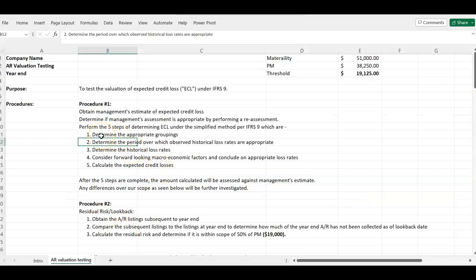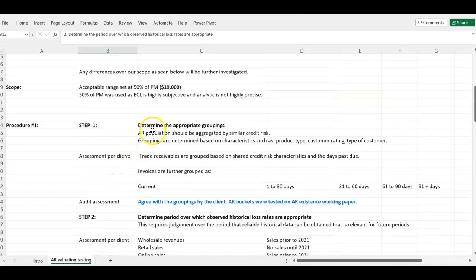So step 1 says determine the appropriate groupings. And what does it mean when it says determine the appropriate grouping? Before we start looking at the other steps, let's go and look at step 1. Determine the appropriate groupings. The AR population should be aggregated by similar credit risk. So what it's trying to tell us is that we have to determine how we want to group the account receivable. Are we going to group it by days, like 1 to 30 days, or maybe for this particular client they group their AR by the types of customers?